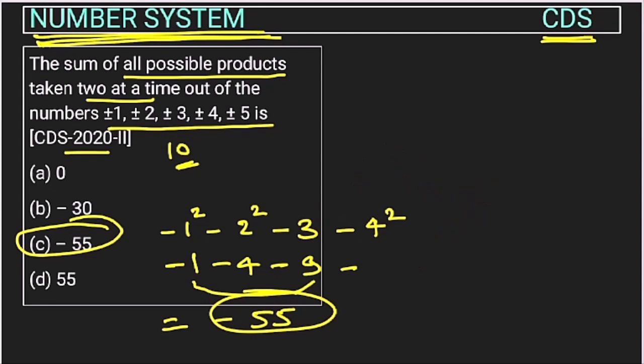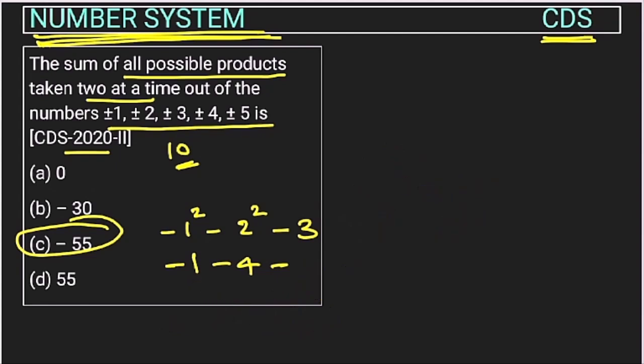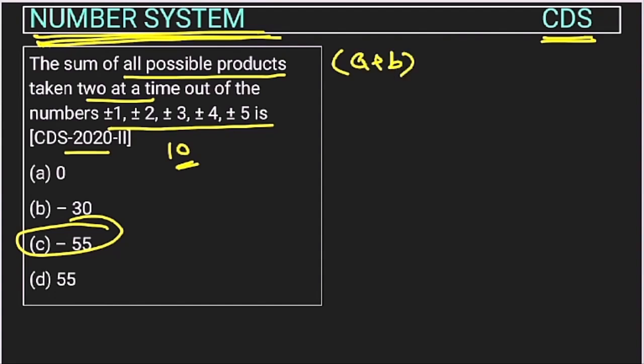So how will we solve this? We will use the formula of (a+b)². I am explaining it to you. We know that if (a+b)² is opened, it becomes a² + b² + 2ab.